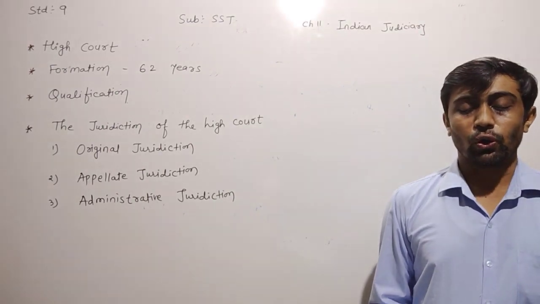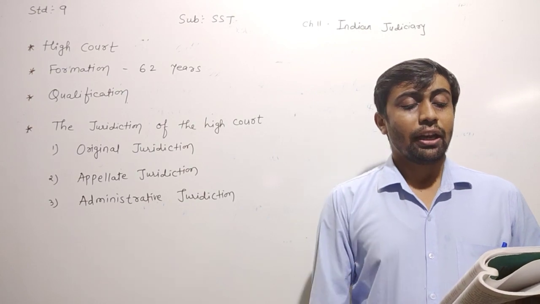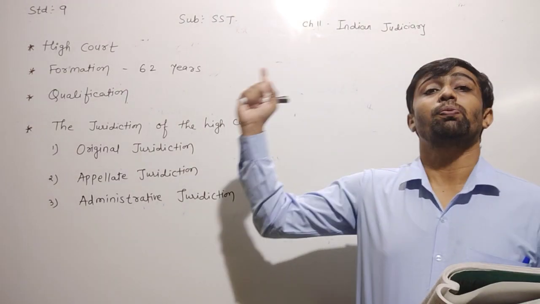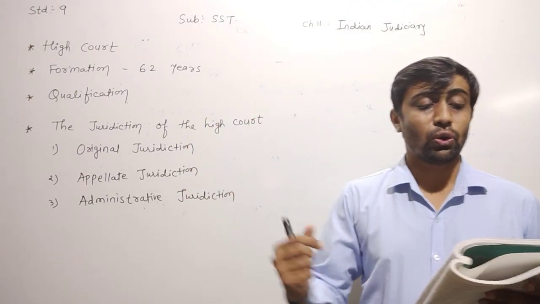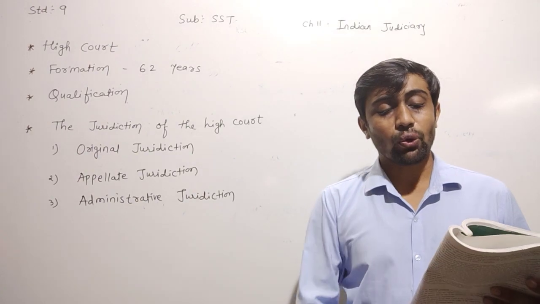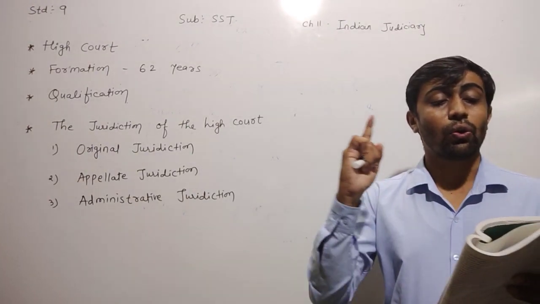The High Court occupies the place of a court of record. We have already learned about the court of record in the Supreme Court also. In the same way, the High Court also occupies the place of a court of record. The High Court publishes judgments and decisions in an organized form.